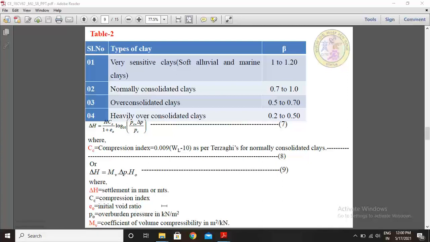CC is compression index. E naught is initial void ratio. P naught is overburden pressure in kilonewton per meter square, and it can be calculated as depth of the foundation into unit weight of the soil. MV is coefficient of volume compressibility in meter square per kilonewton. So these are the parameters to know to calculate the delta H relationship.